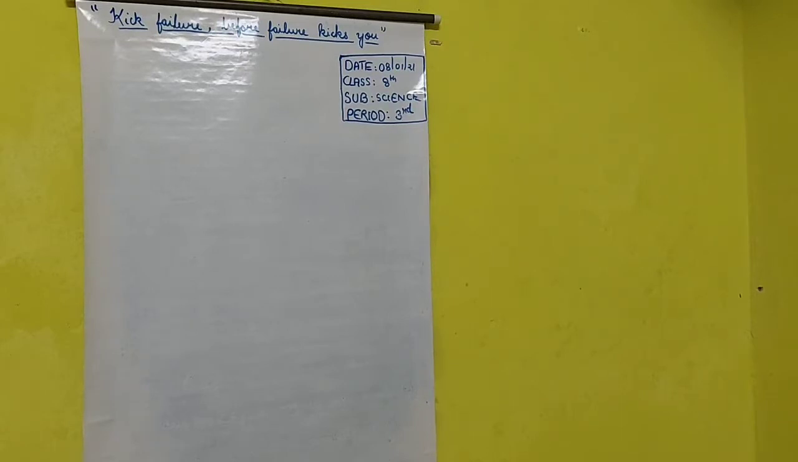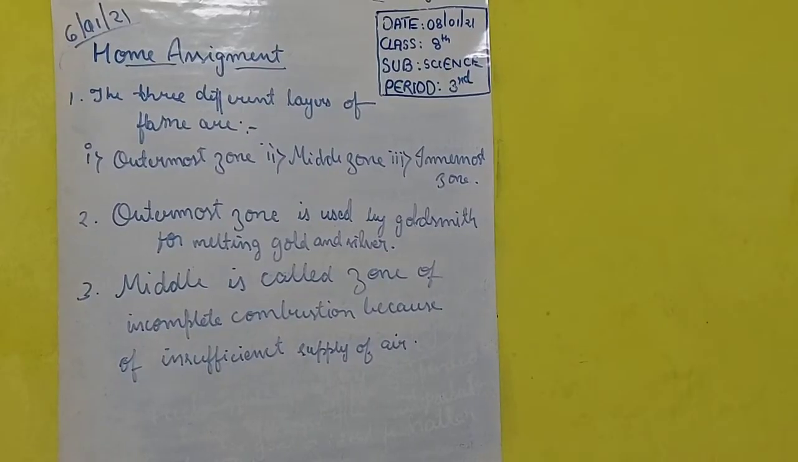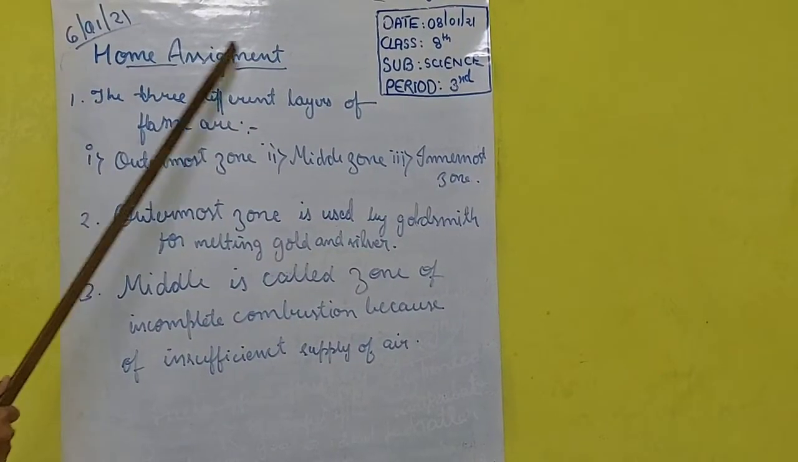Okay, so today we will start the last topic of the chapter. We have completed chapter 6, that was combustion and flame. Only one part of it is left, and that is fuels. So today we will start fuels, but before that let's check the assignment answers which you got in the last class.